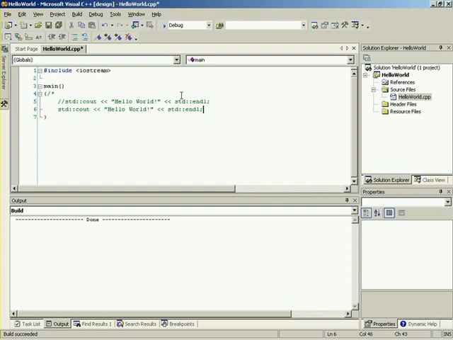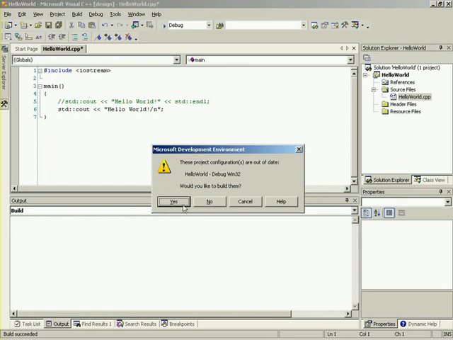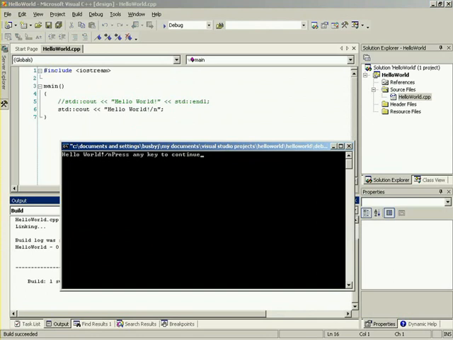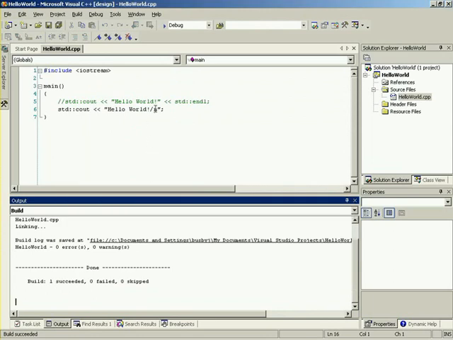Yes. So let's erase that out, and we can just comment this one piece out, and I can show you another way. Instead of using endl, we can delete all of this out, and instead we can put a \n, which means a new line. It's a special character, an escape character. So if we compile this again, we can just press Control F5 and it'll ask, do you want to build these? We can say yes, and then it builds it and runs it. But you'll notice something very interesting. I actually used the wrong one. So let's press space on this guy, and let's change this over to the other backslash.